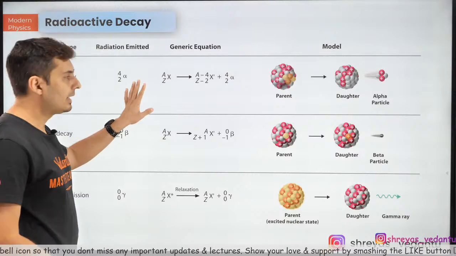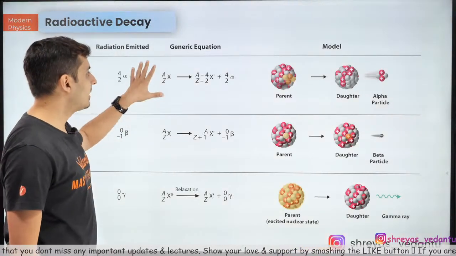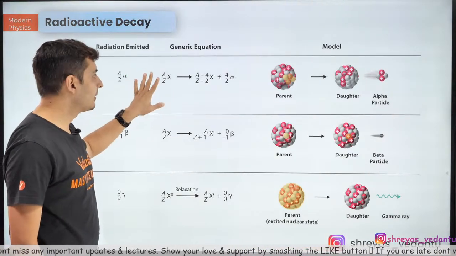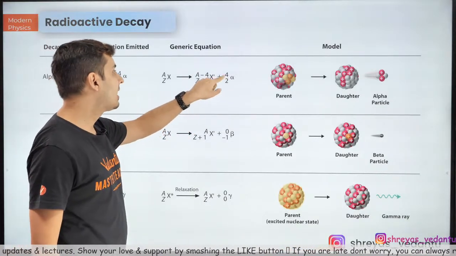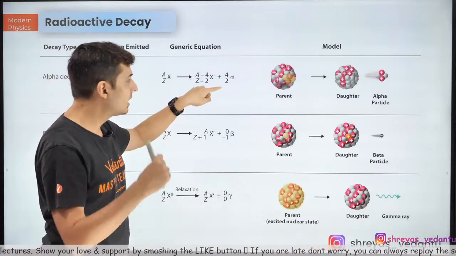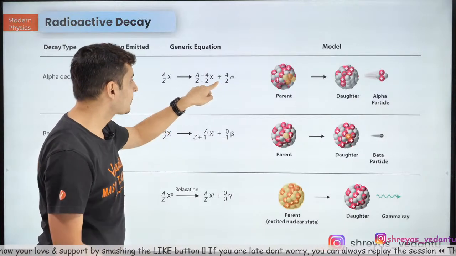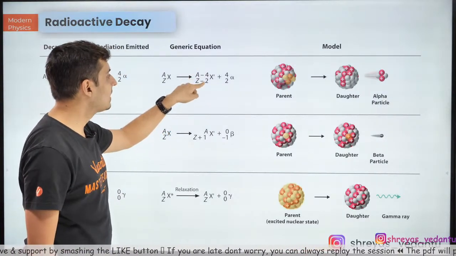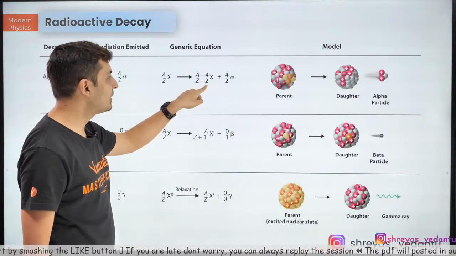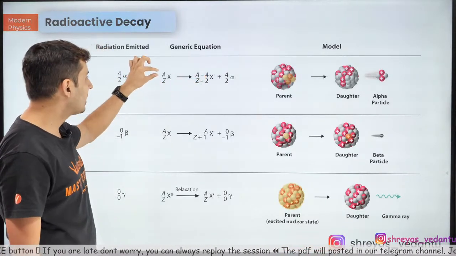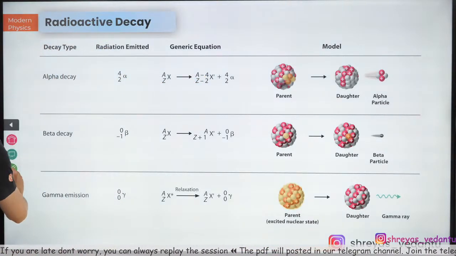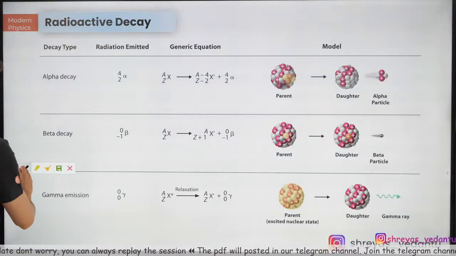Alpha decay is when a parent nuclei, a radioactive nuclei, emits the alpha particle, and the alpha particle has atomic mass number 4 and atomic number 2. So in the daughter nuclei, the atomic number will be reduced by 2 and the atomic mass number will be reduced by 4. Remember, the things on the top should be conserved and the things at the bottom should also be conserved.